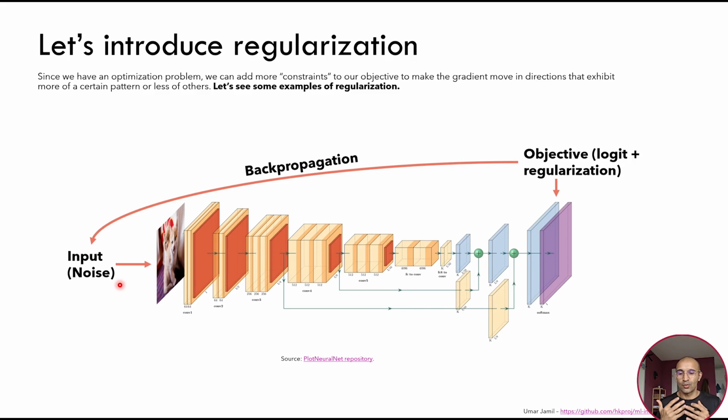So we want our optimization problem to optimize our input noise in such a way that we remain close to the distribution of the data that the network has seen. So the natural input that the network has seen.